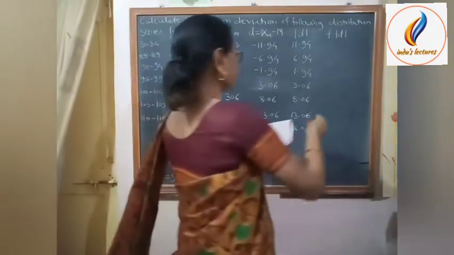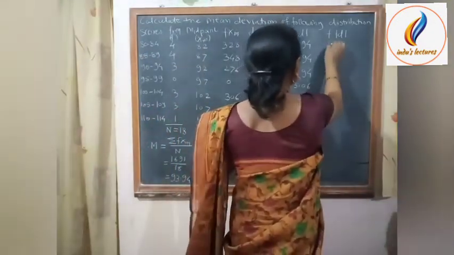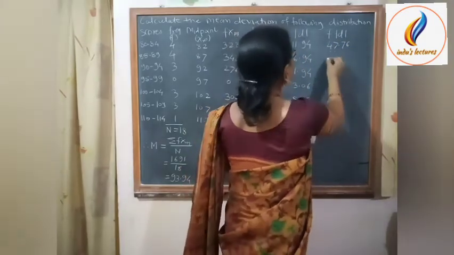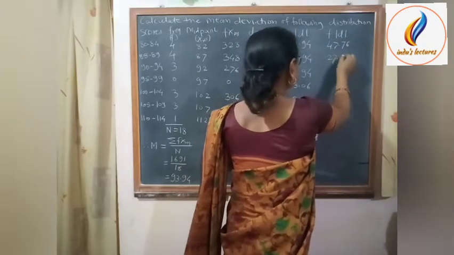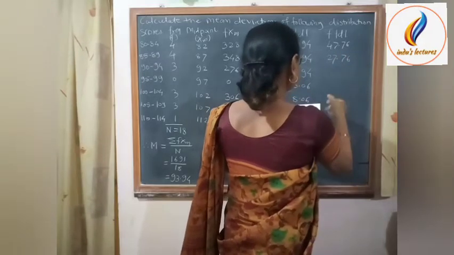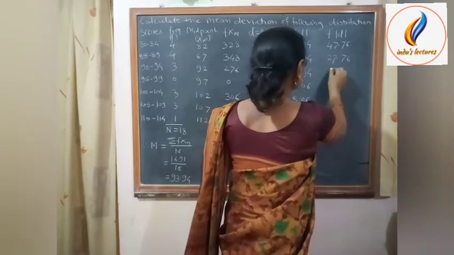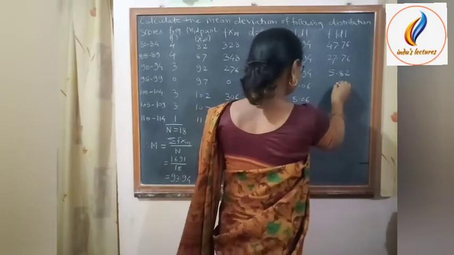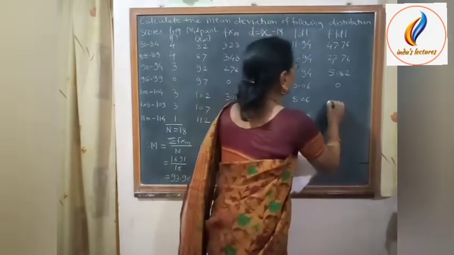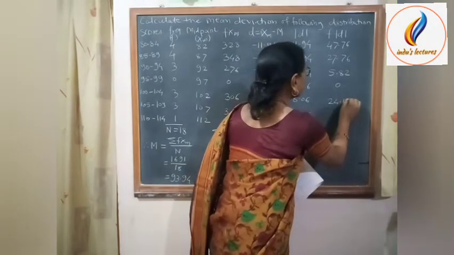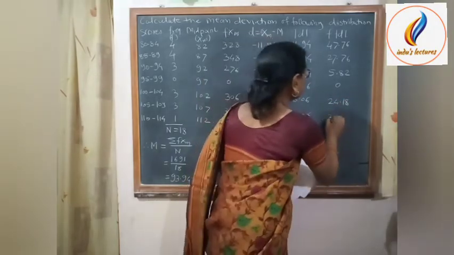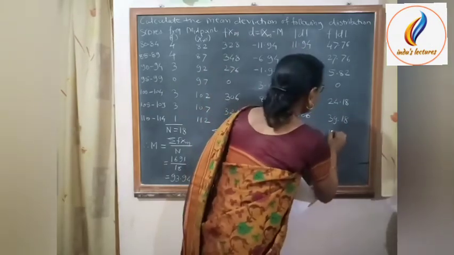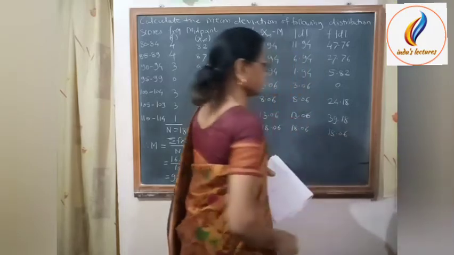So for the first interval it is 47.76, for the second interval it is 27.76, for the third interval it is 5.82, for the next interval it is 0, then 24.18, 39.18 and 18.06.